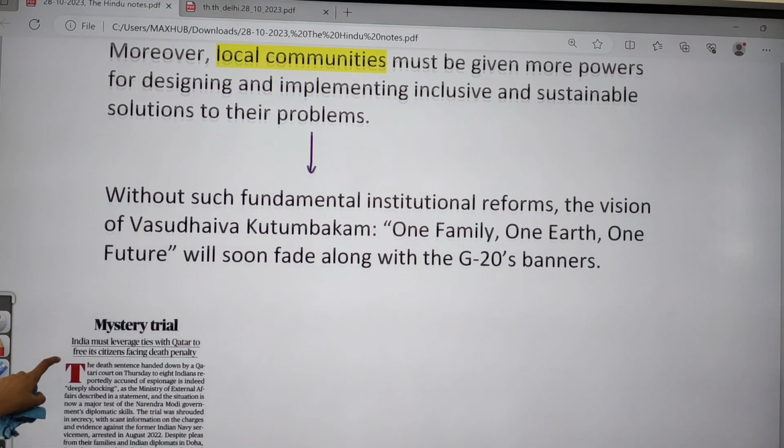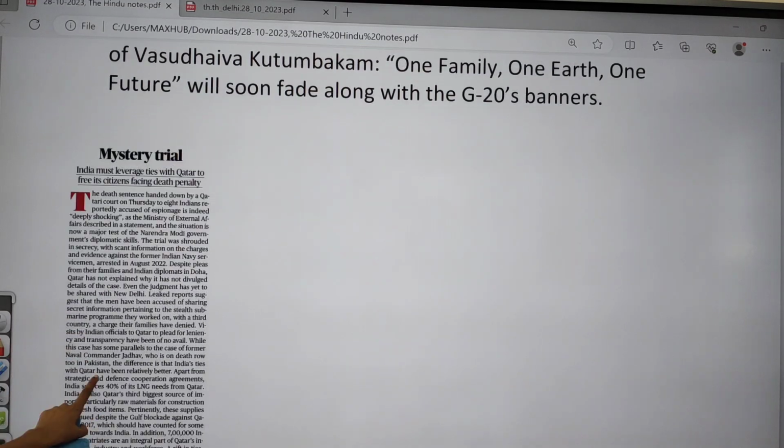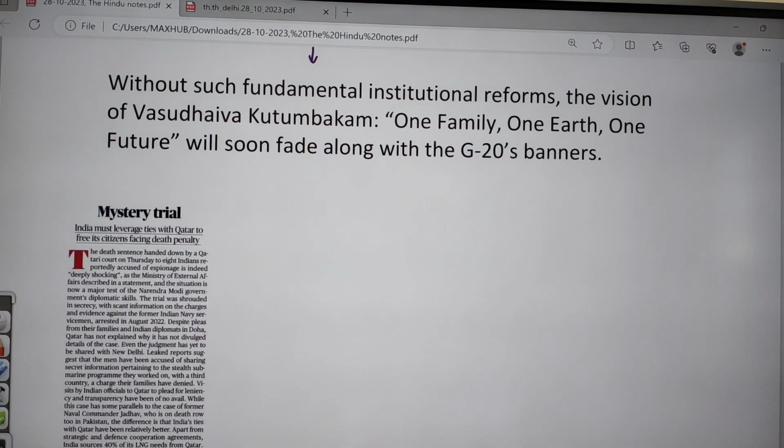And next one here is, without such fundamental institutional reforms, India's vision of Vasudhaiva Kutumbakam, that means one family, one earth and one future, will be fading. Okay, so this is the thing which is mainly said by the author. And now let us see the next topic.